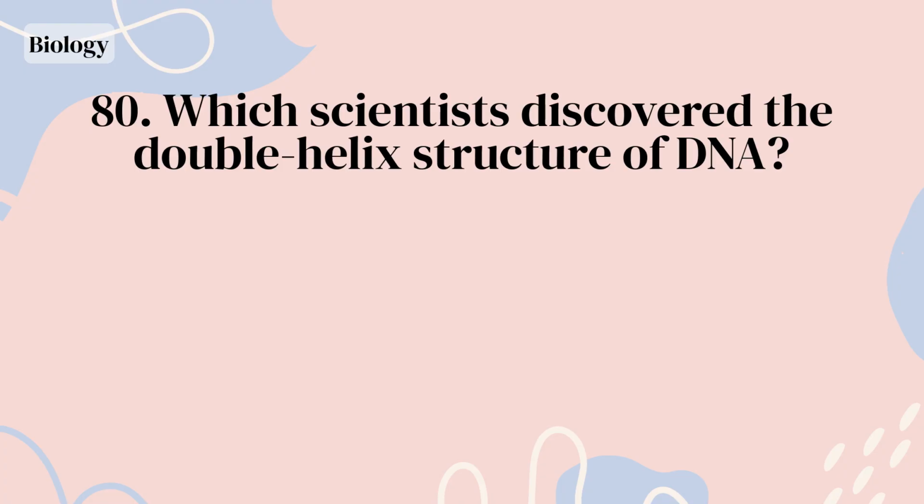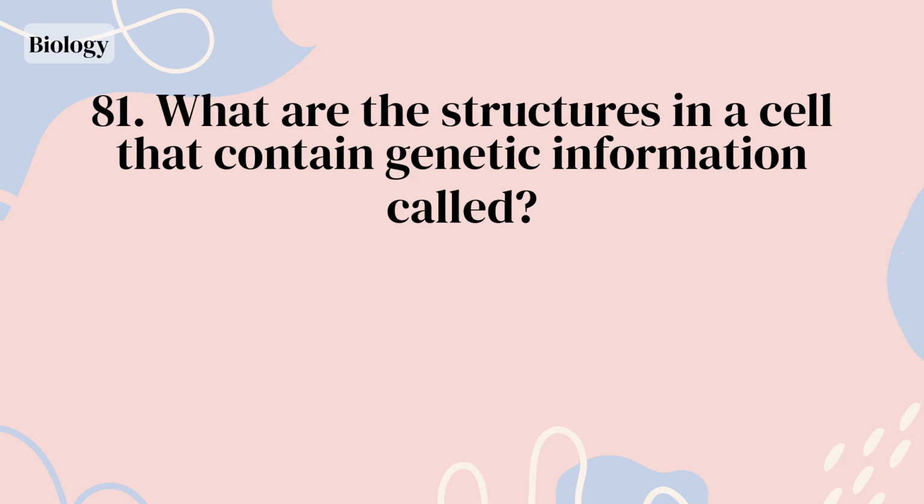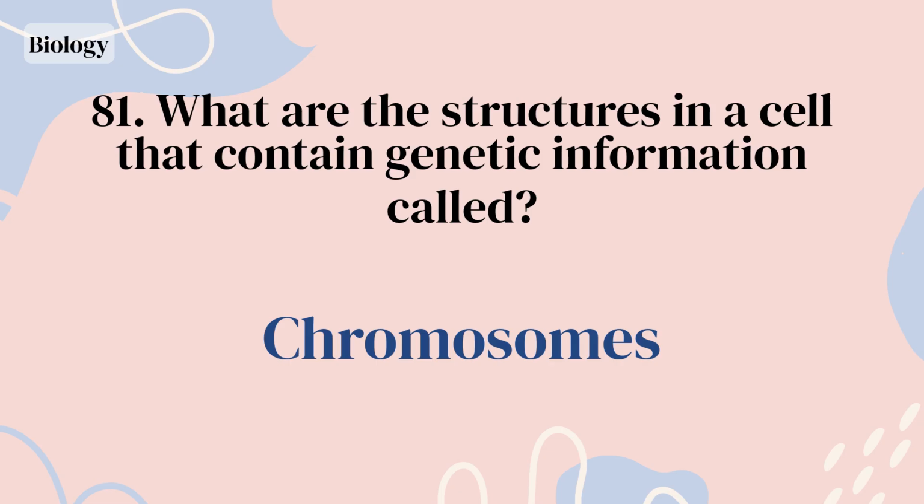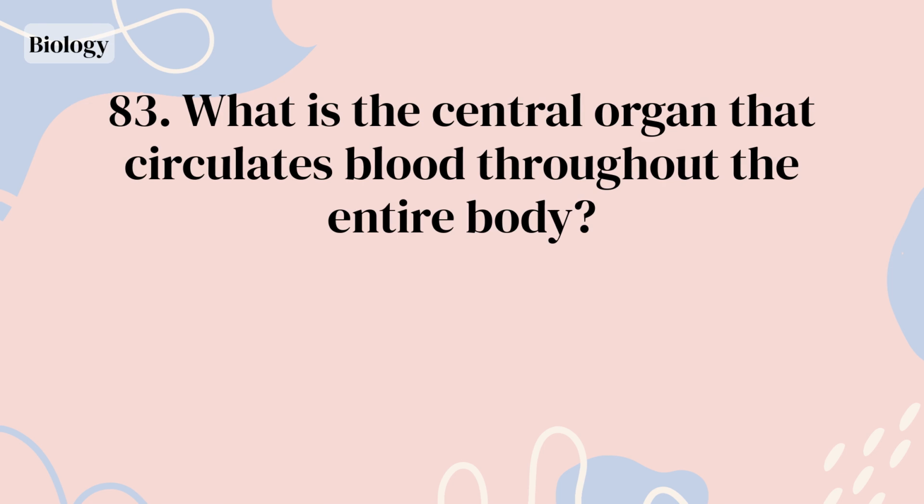Which scientists discovered the double helix structure of DNA? Watson and Crick. What are the structures in a cell that contain genetic information called? Chromosomes. Which molecule is composed of 6 carbon atoms, 12 hydrogen atoms, and 6 oxygen atoms? Glucose. What is the central organ that circulates blood throughout the entire body?